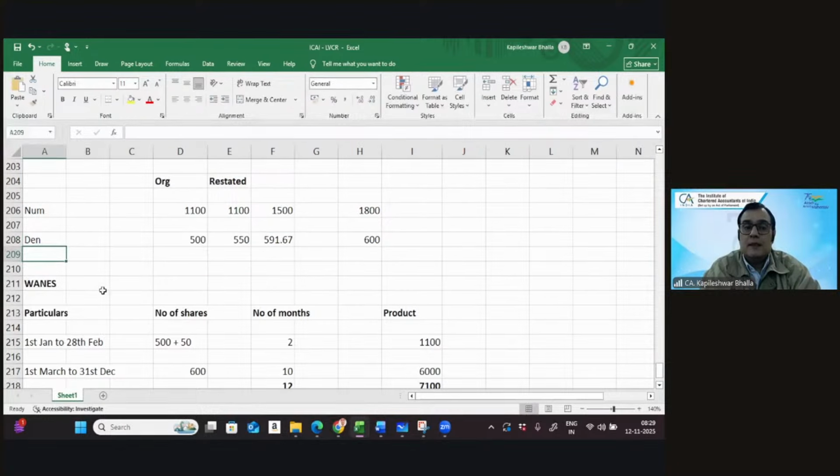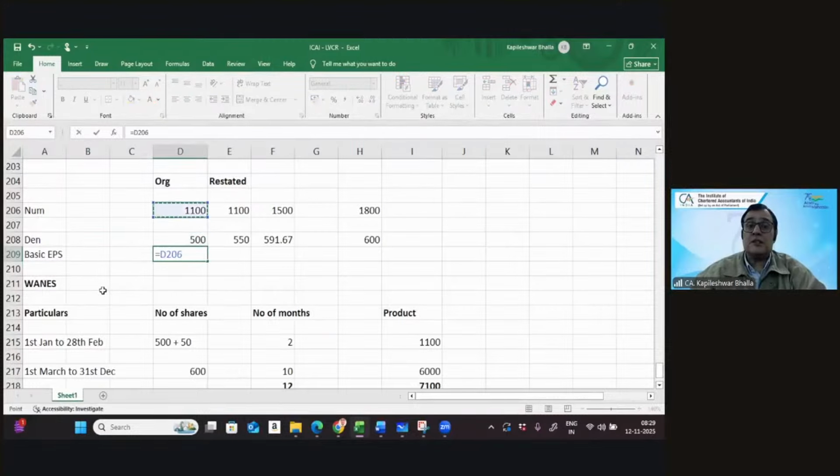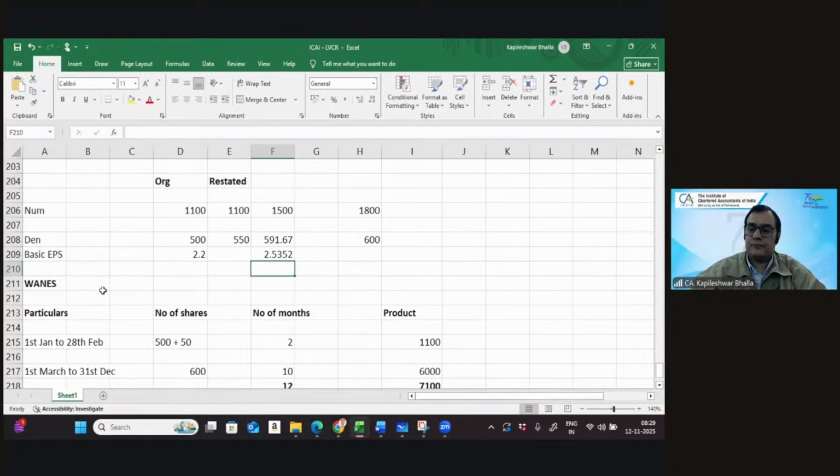Calculations all the way. Okay, so let's get the basic earning per share as well. But at least this takes care of the inputs on the basic EPS: right issue, bonus issue, everything is done. So this is numerator divided by denominator. Well, so I think this is done. So the calculation of the basic EPS is done.